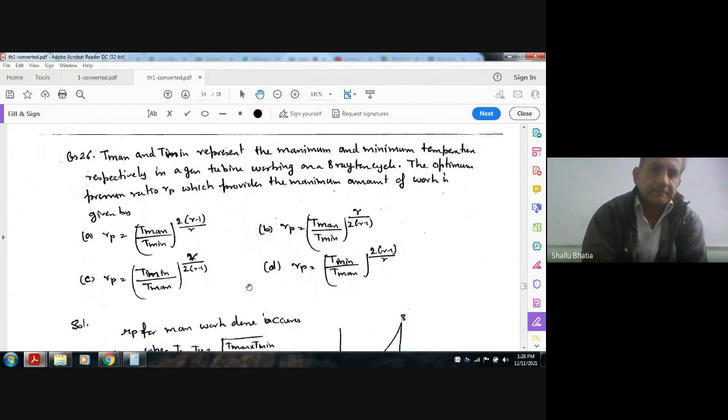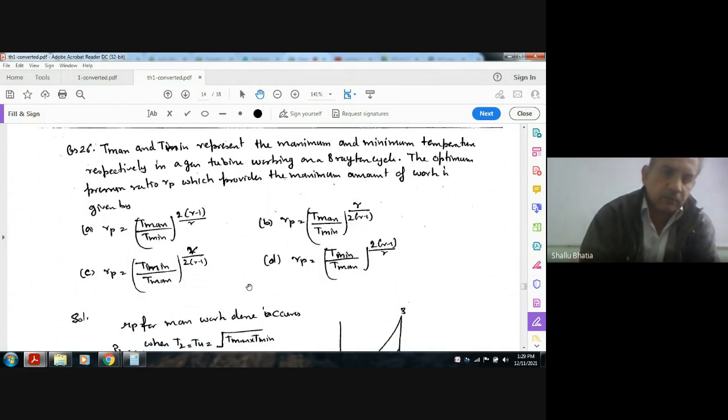Next. T max and T min represent the maximum and minimum temperature respectively in a gas turbine working on a Brayton cycle. The optimum pressure ratio RP, which provides the maximum amount of useful work, is given by: A RP equals T max by T min to the power 1 over 2 gamma minus 1 by gamma, B RP equals T max by T min to the power gamma over 2 gamma minus 1, C RP equals T min by T max to the power gamma divided by 2 gamma minus 1, D RP equals T min by T max to the power 2 gamma minus 1 by gamma.